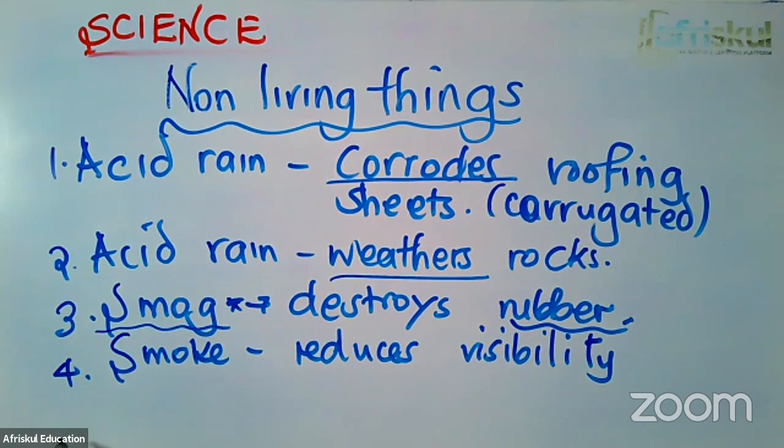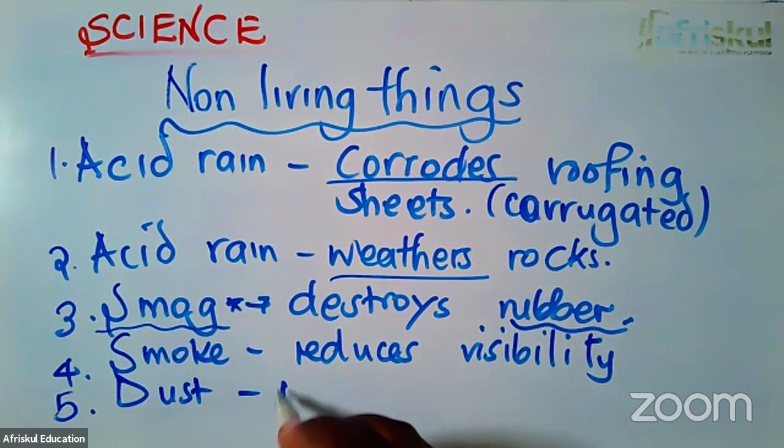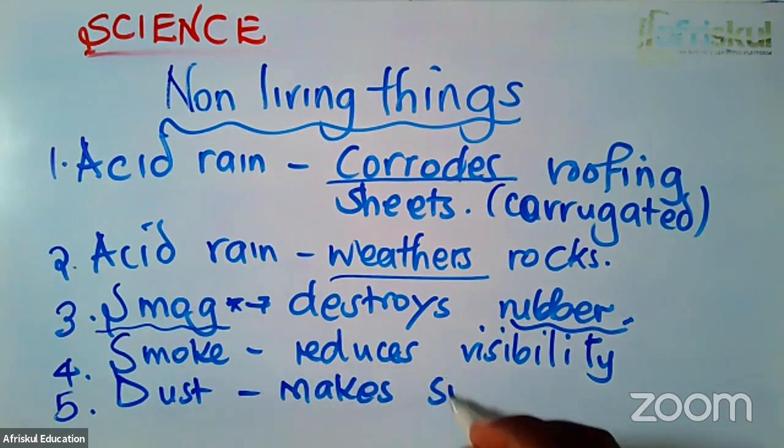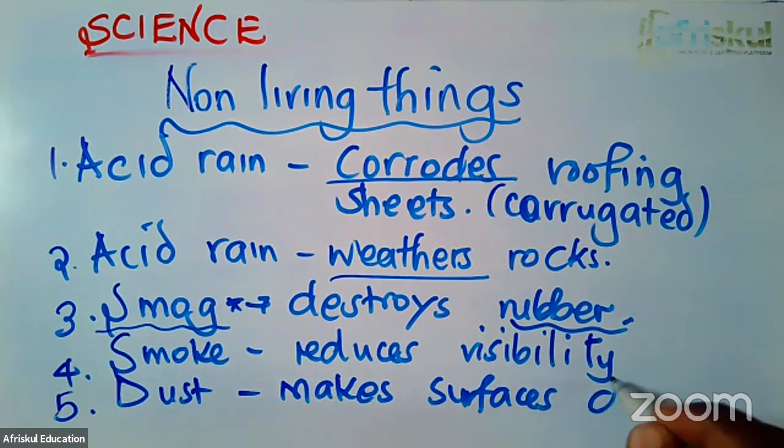And lastly, the dust particles on our clothes, in the house, they make surfaces look very untidy. Like for instance, when you open schools, the desks are always very dusty. If you make a mistake to sit on that desk, your clothes also get very dusty. So dust makes surfaces dirty. The dust makes surfaces dirty.